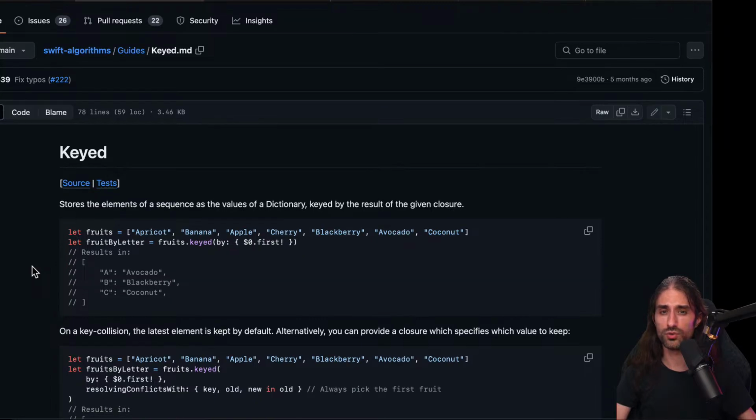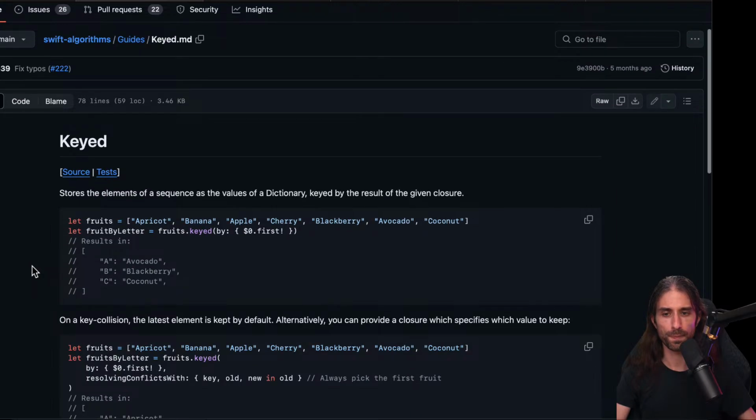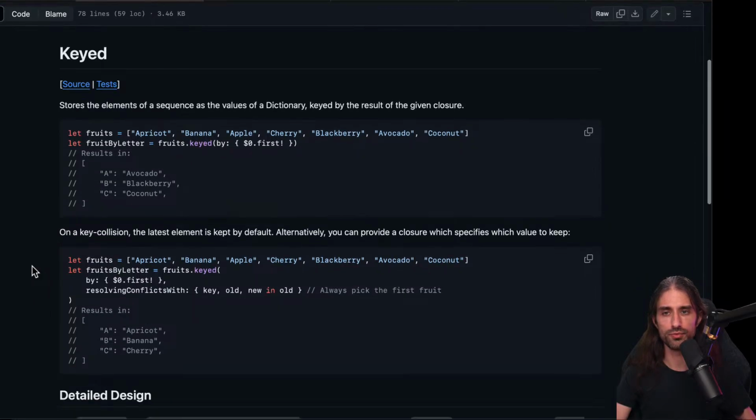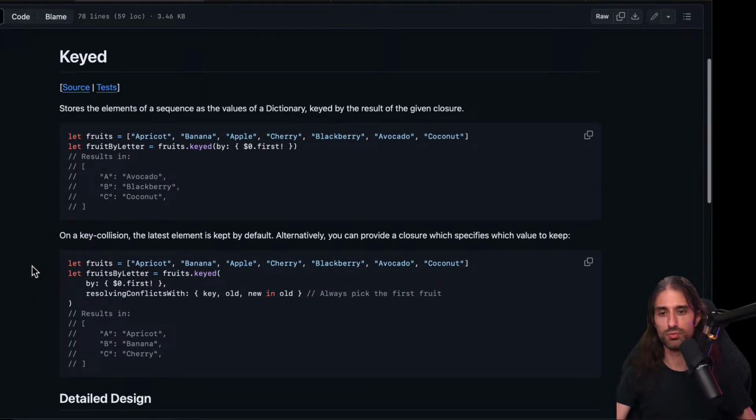The init with grouping is not exactly the same, because here it will keep only one value per key. It could be useful in some cases. I don't see one that clearly jumps to mind, but it could be useful, especially because resolving conflicts is something you can implement yourself, once again. It's not that hard to implement.